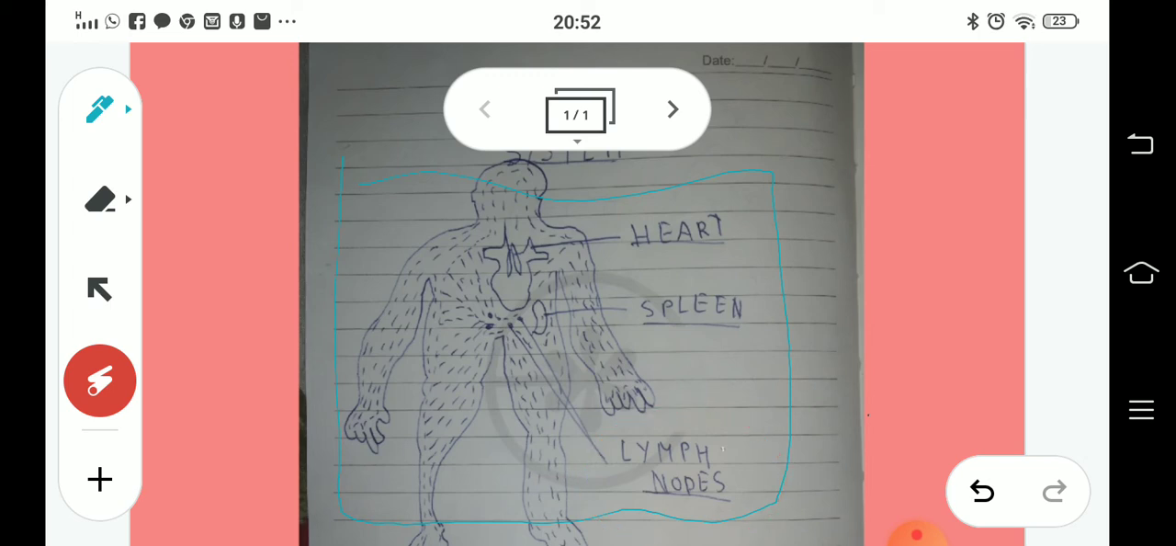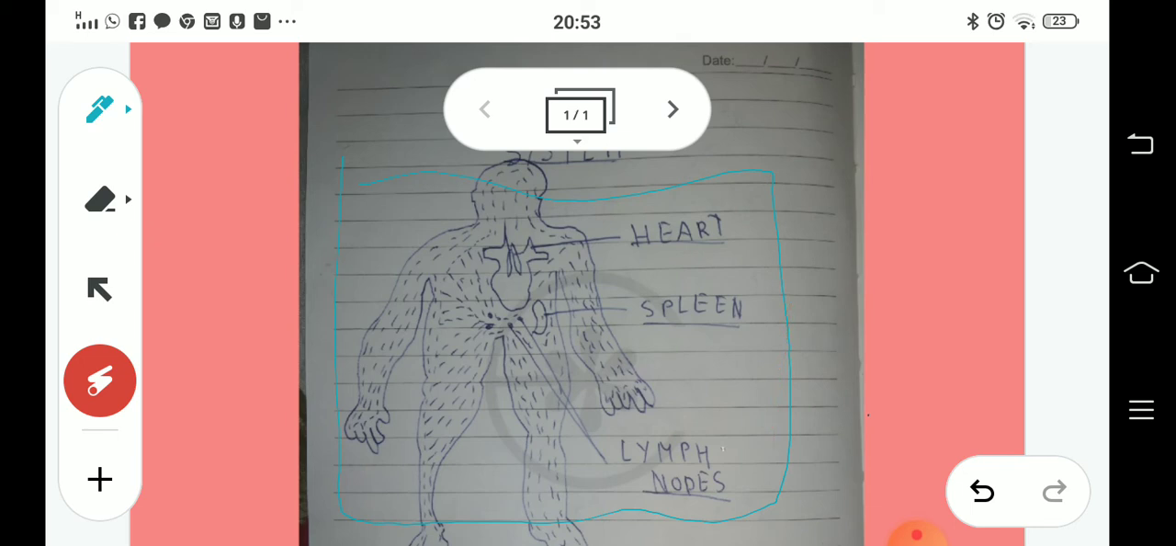Now lymph vessels resemble veins due to thin walls and presence of valves. And lymph nodes are small globular masses. You can see these are small globular masses of lymphatic tissue.